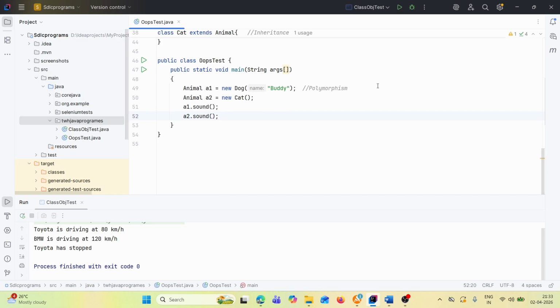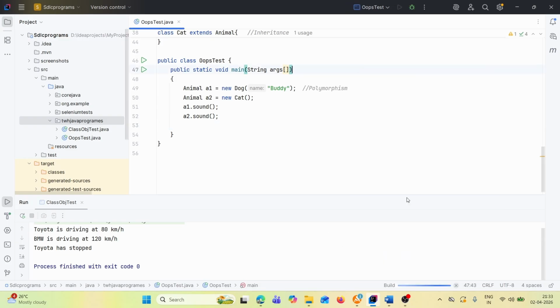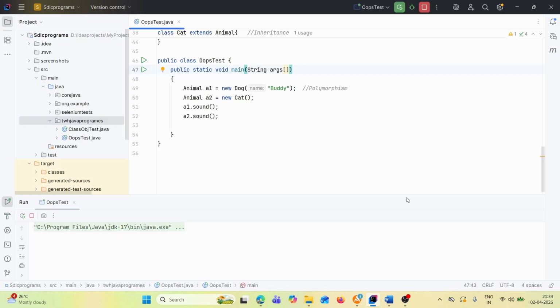Okay, let's execute these two and see the result. First it will display Buddy says woof, then after that it will display meow. Let's see this. Yeah, Buddy says woof, meow, absolutely working fine, correct.